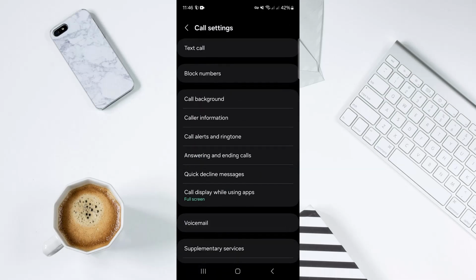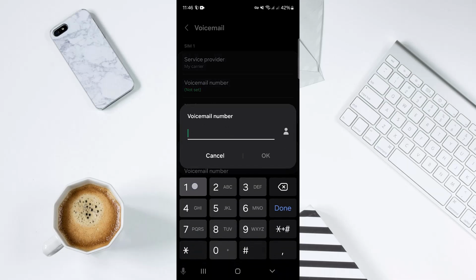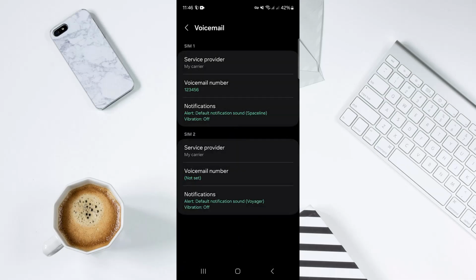And under the call settings section, there is a voicemail option. Head over to it. I have two SIMs right here, and if I want to add a voicemail in one of my SIMs, head over to the voicemail number, add any number you want and tap on OK, and the number is changed for your voicemail settings. And this is how you can set up voicemail settings on your Android phone.